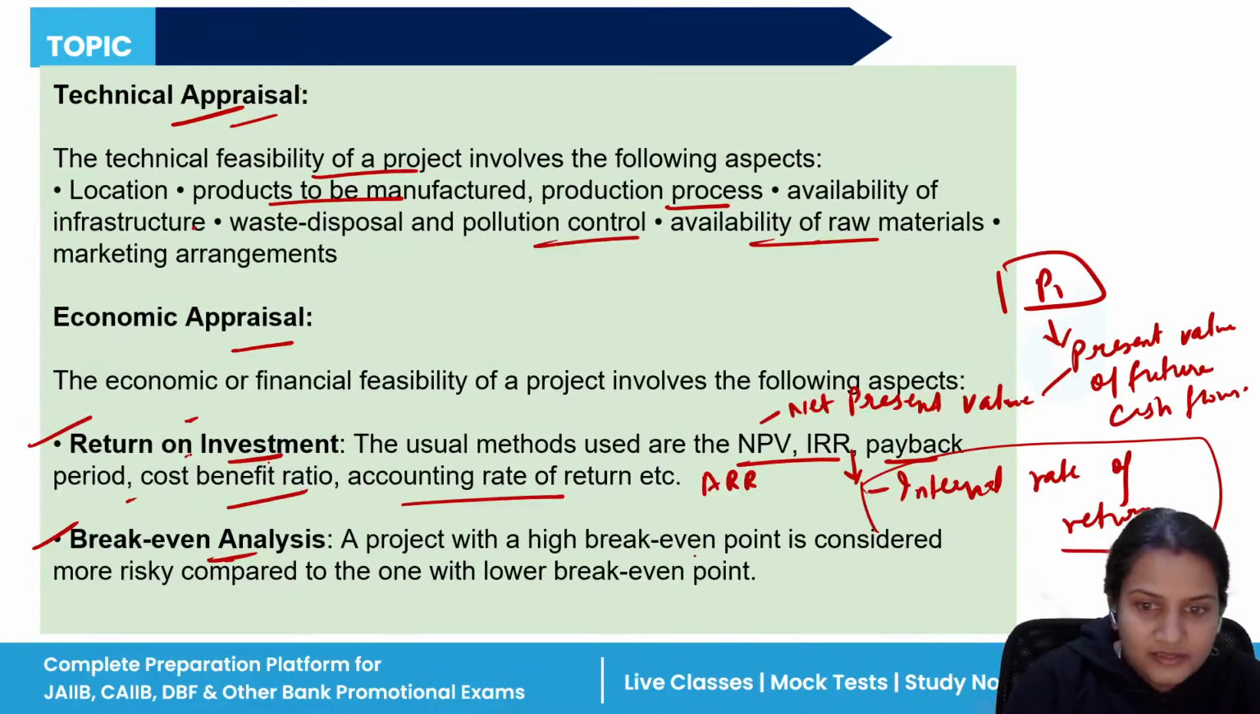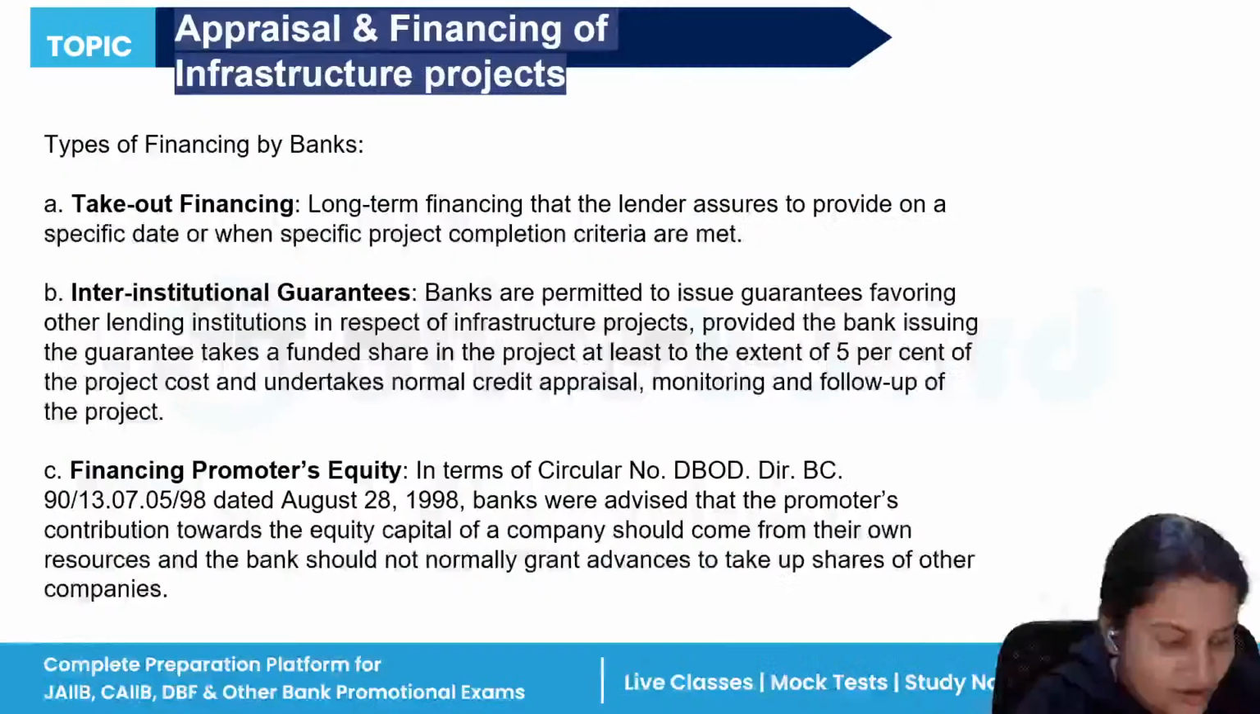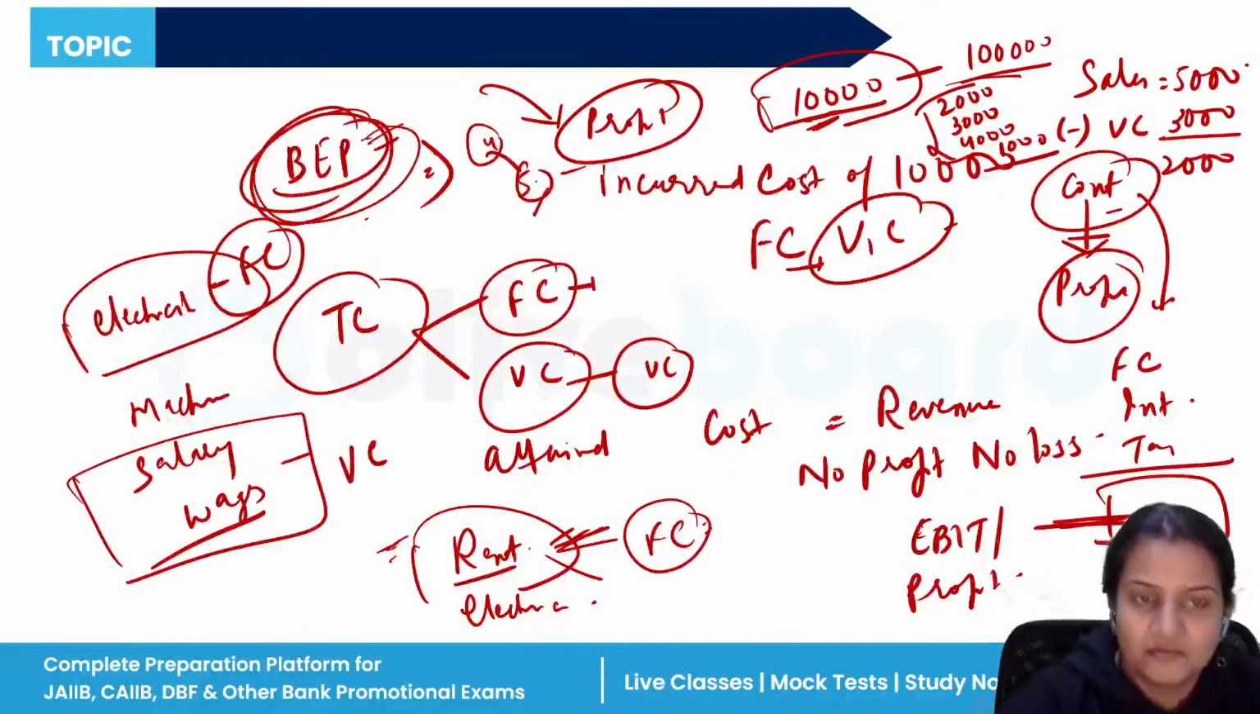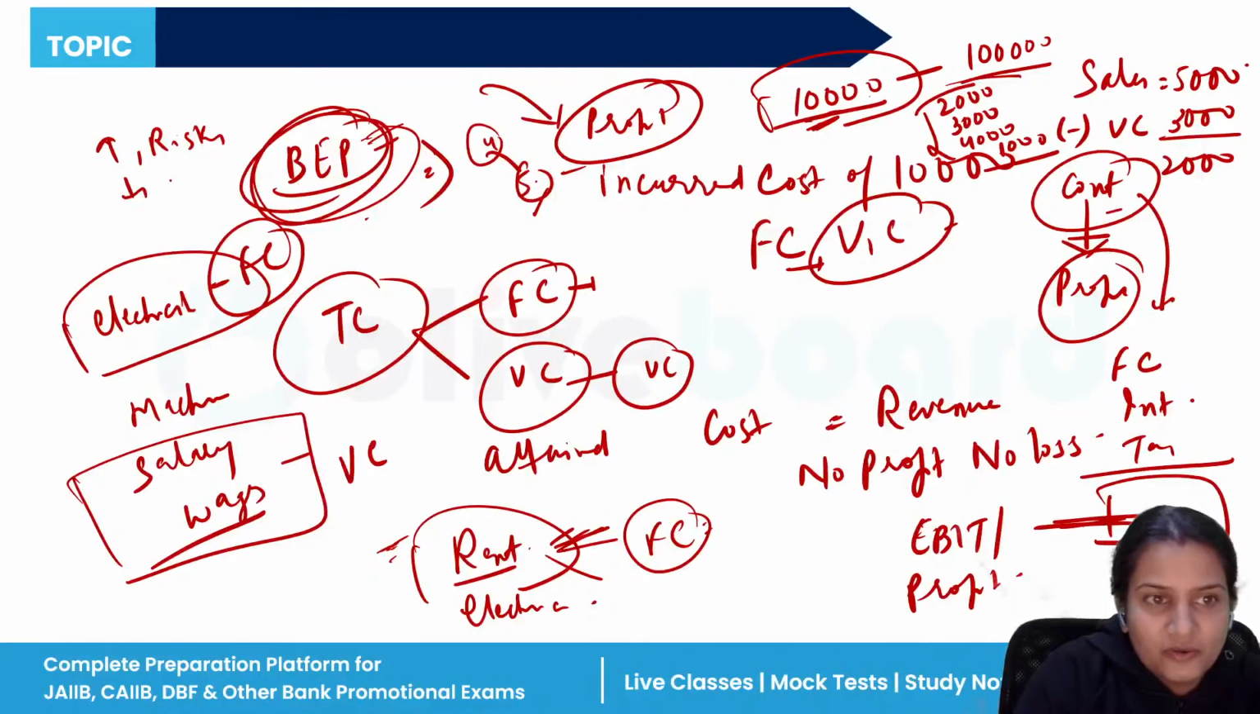Now, break even analysis, this I have made clear. A project with a high break even point is considered more risky compared to the one with a lower break even point. So as you have seen over here, if the break even point is very high, it means you have a risky business, and if it is lower, then it means that there is low risk.